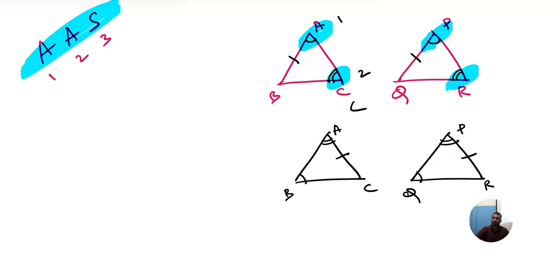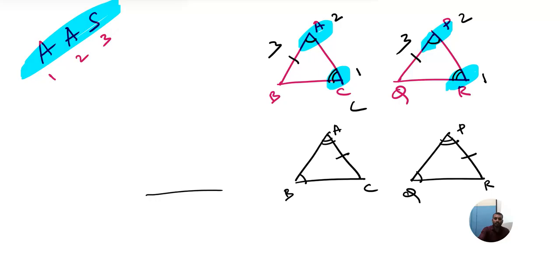In that case, how to apply? First, I have to take this angle. Second, I will take this angle. Now, third is this side. Am I right? Angle, angle, side of the first triangle is equal to angle, angle, side of the second triangle. So the triangles are congruentially equal. Any doubts? Understood AAS?